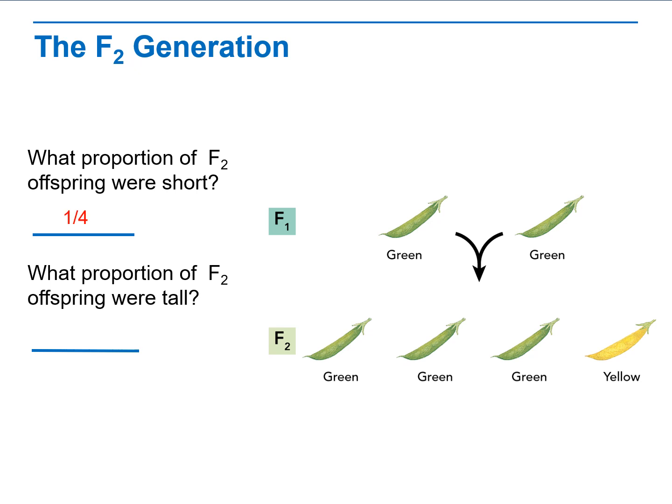Oops, I'm sorry. So it should say what proportion of the F2 offspring were yellow, and the answer is 1/4 of those were yellow. And what proportion of the F2 offspring were green? And the answer is 3/4 were green, because that green allele is dominant. So when we bred those hybrid plants from the F1 generation, that yellow allele re-emerged.